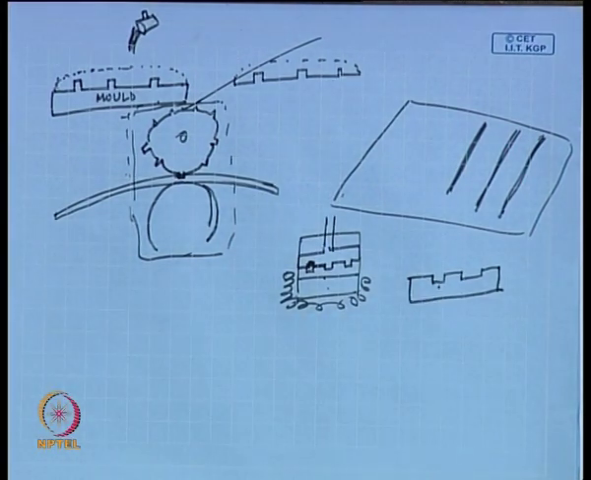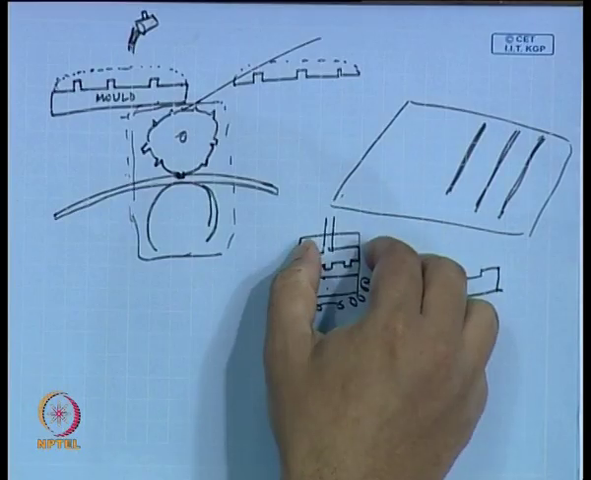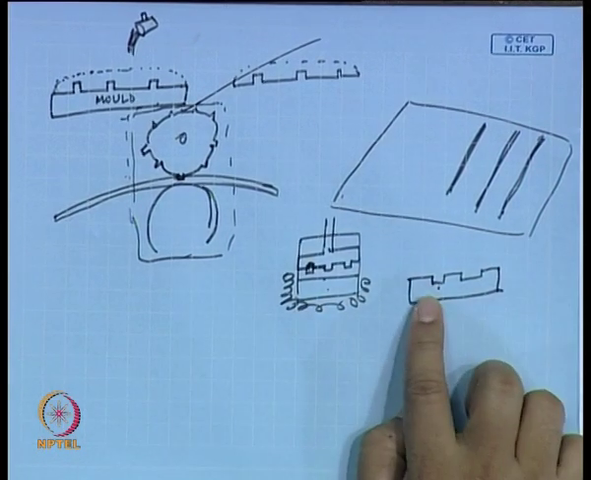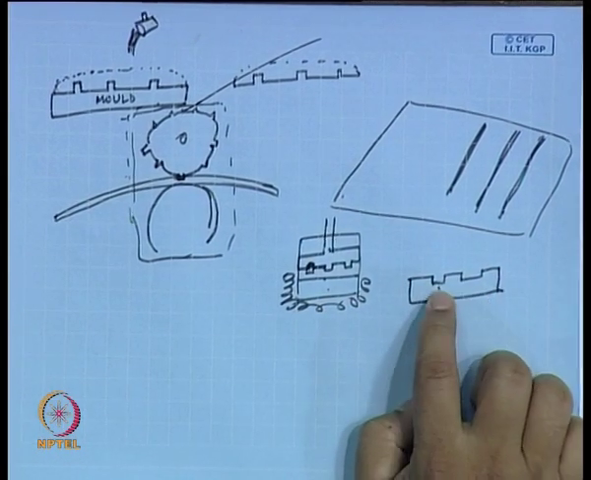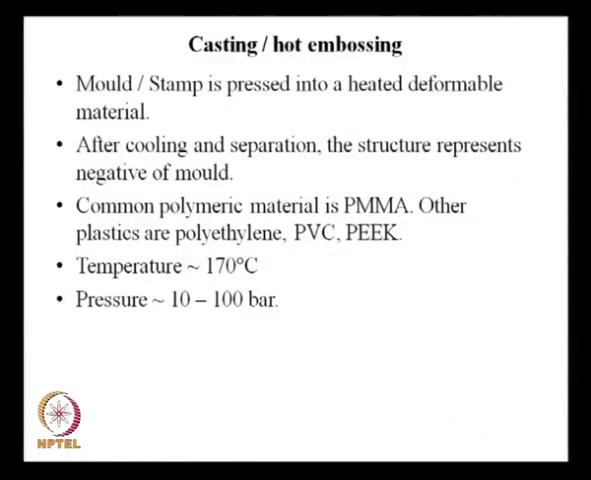So, the one that I am talking about in the slide is basically a batch process. After cooling and separation, when you take off the mold, you get the layer in which you have the impression. So, the structure represents the negative of the mold. Common polymeric materials are PMMA and other plastics like PVC. This also goes by the name hot embossing.